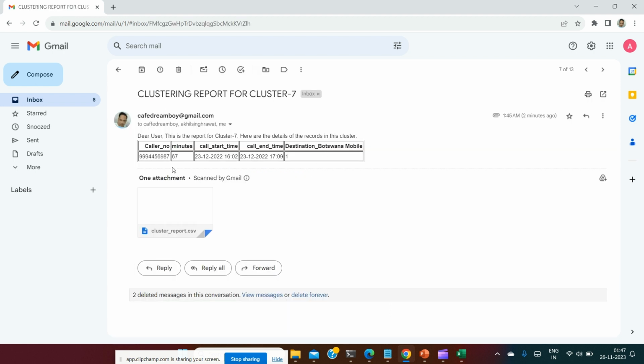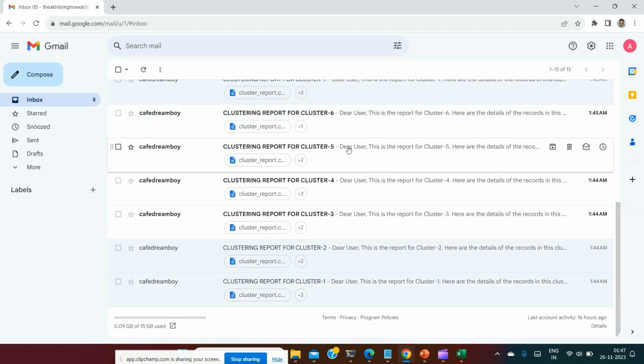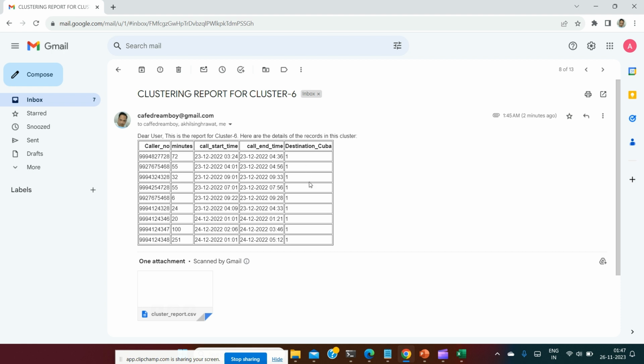Similarly, Botswana Mobile, a single call for 67 minutes. They have segregated it from other clusters. But even the calls like this one. See, Bhutan has another cluster, Cuba has another cluster. There is no single call other than Cuba. It has been grouped by similarity, with some durations and destinations, placed under a single cluster.